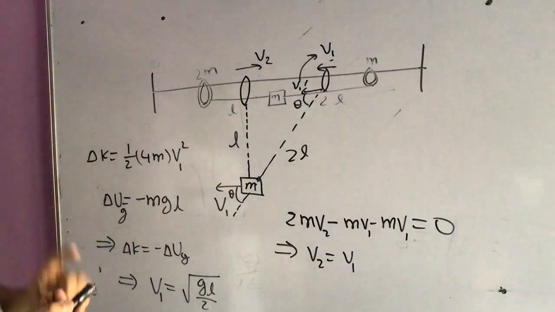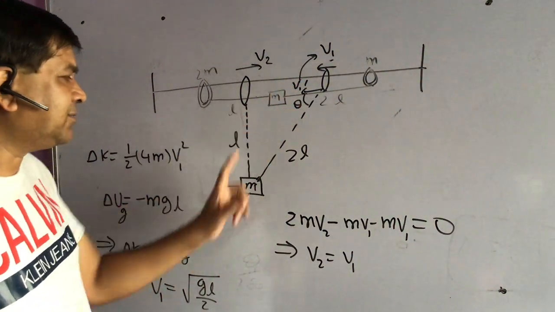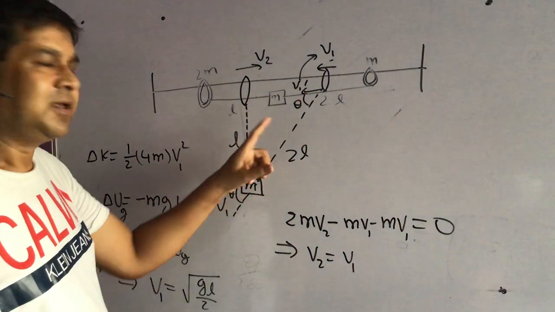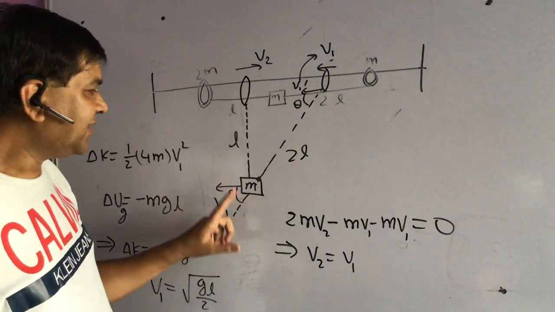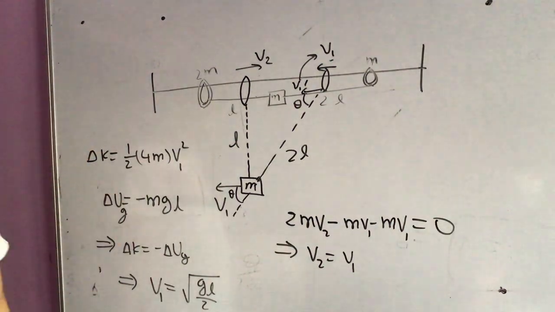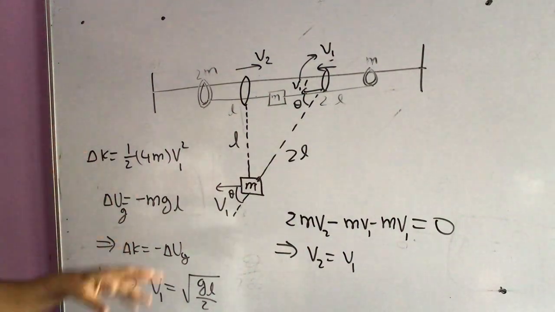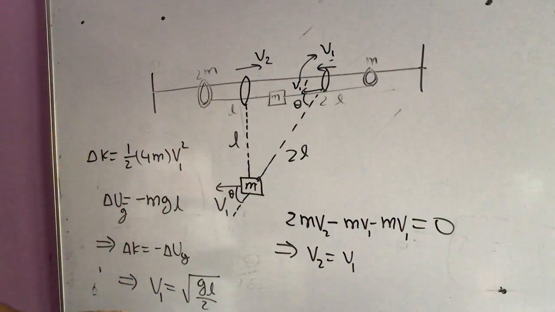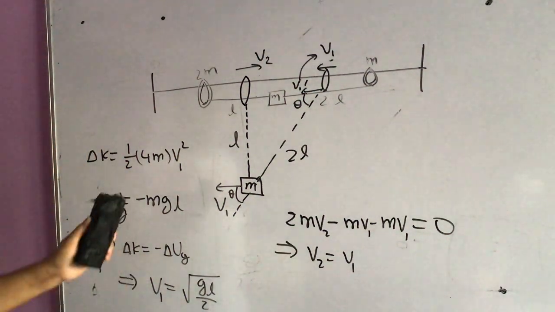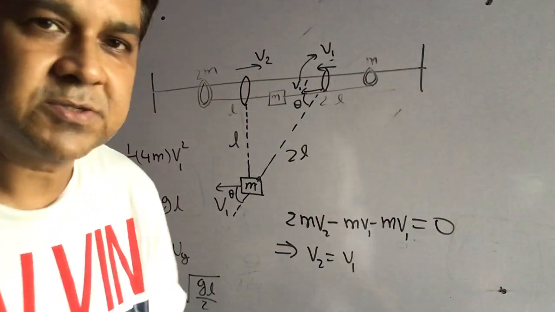Here, one of the problems that normally takes place with this question is that people are usually not able to relate that both the velocities are the same, because they commit some mistake in relating v1 dash and v1. So this was the major purpose of emphasizing this question. And the application, if you think of it, is a combined application of conservation of momentum, conservation of energy, and the constraint equation. So we have discussed this question. Before the next question, I'm just taking a snapshot of this question.